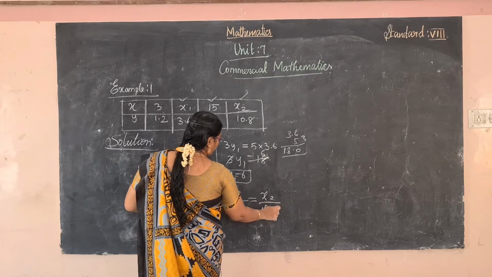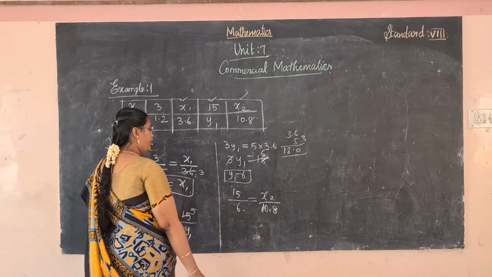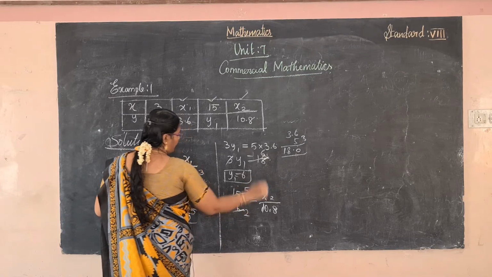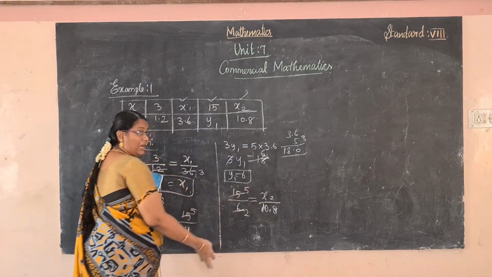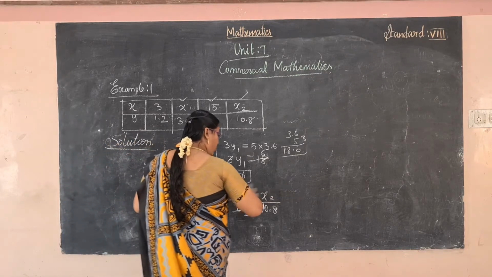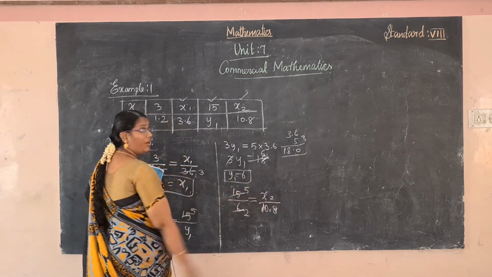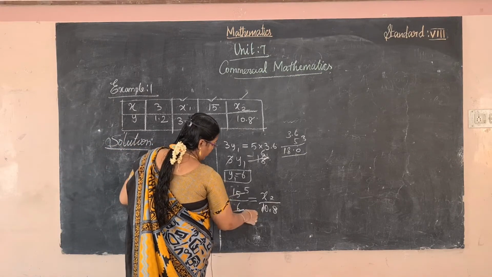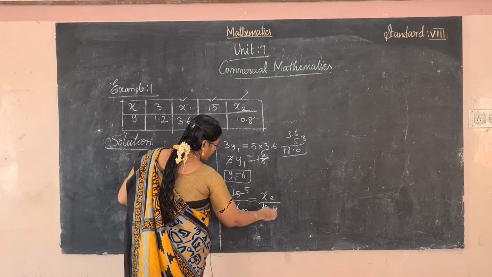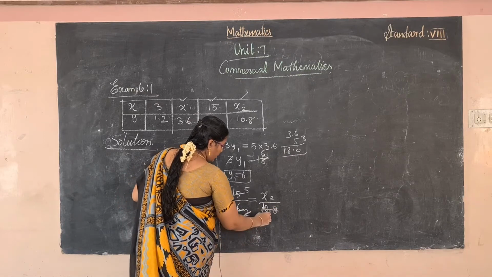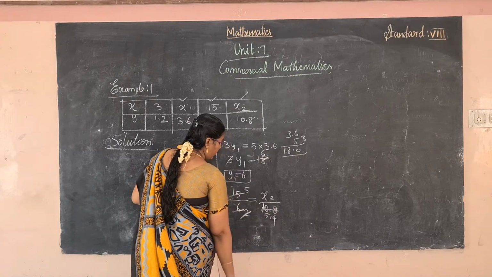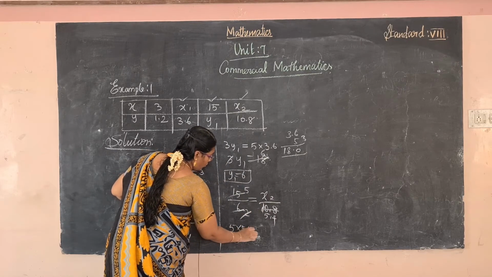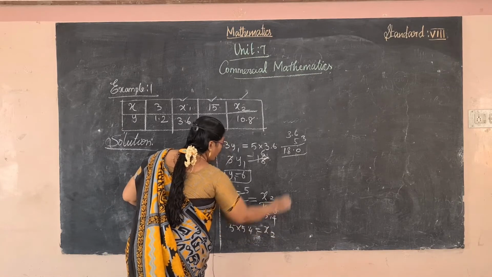And the denominator was 10.8. Here also we can cancel in the 3 table. 3 2s are, 3 5s are. Okay, numerator and denominator we can cancel, and the corresponding numerator and corresponding denominator we can cancel. Okay, and then let's cancel in the 2 table. 2 1s are 2, 2 5s are, 2 4s are. Okay, now multiply. 5 into 5.4 is equal to x2.